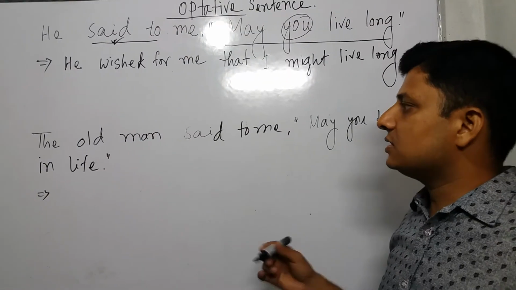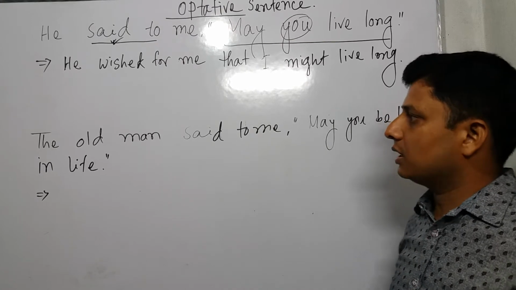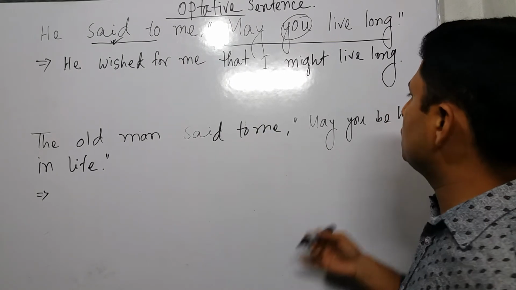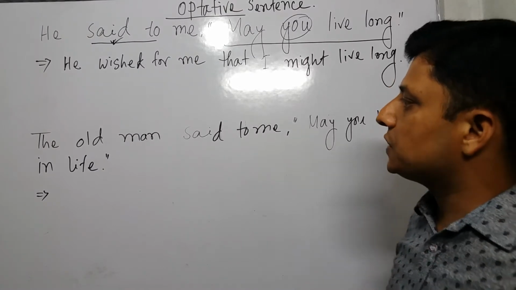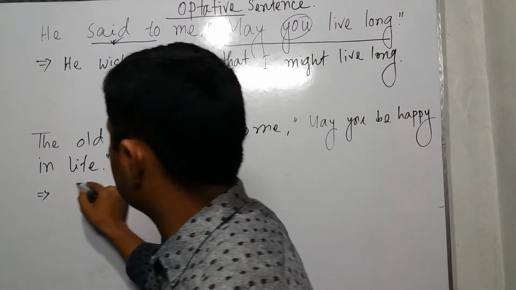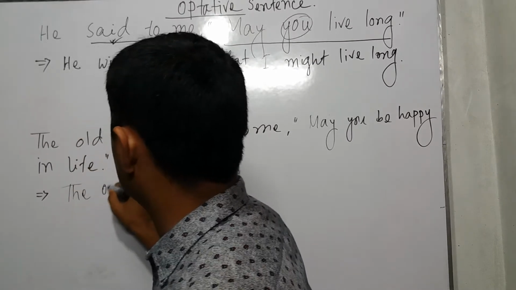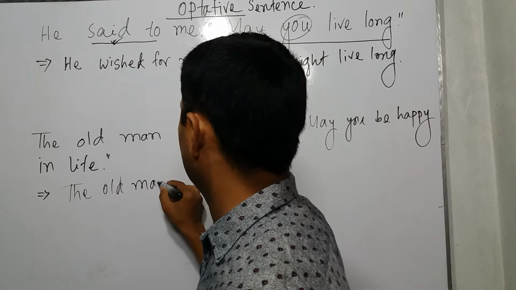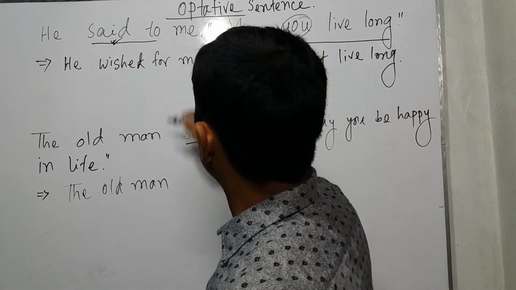I think by this time you have already completed it. The old man said to me, "May you be happy in life." Now we change it. The subject is the old man. Instead of said to, we use wished or prayed.